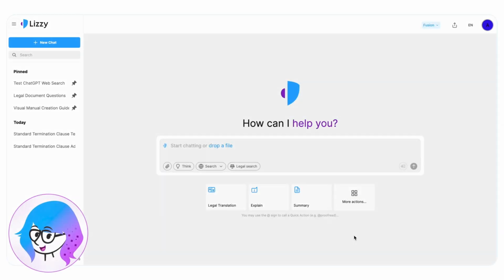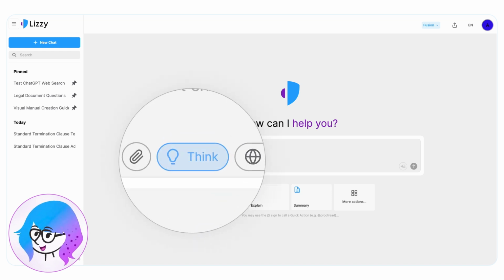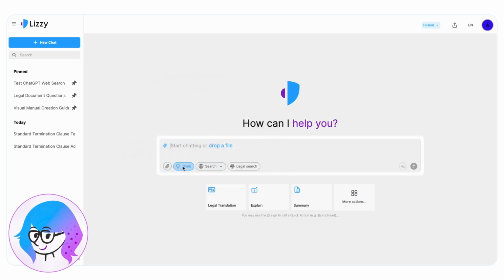Let's pause for a moment to look at several important functions inside the chat box. The Think button forces Lizzy to think before responding. The benefit is a more accurate answer at the cost of slower response time. This is very useful for computational tasks or complex analyses, for example, reviewing a contract and providing comments, but unnecessary for most tasks like summarization, comparison, or Q&A.